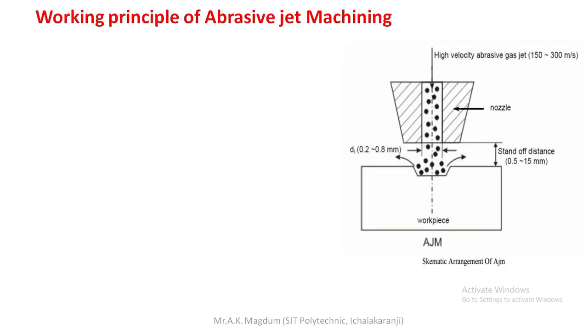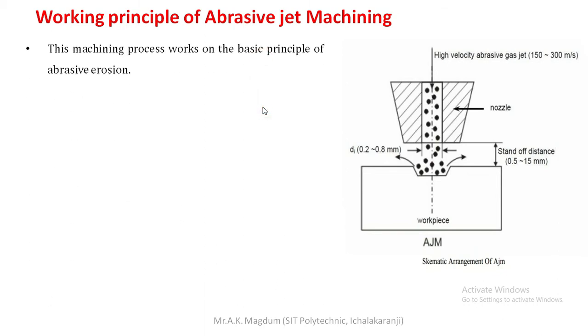Next is the working principle of abrasive jet machining. That is a very important thing. In this schematic diagram or arrangement of abrasive jet machining, the upper portion shows the nozzle, and through that nozzle there is a continuous high velocity abrasive gas jet, about 150 to 300 meters per second, that much velocity of gas with abrasive particles, which continuously impinge over the workpiece surface. Whenever these abrasive particles come into contact with this surface, a certain quantity of material is removed.